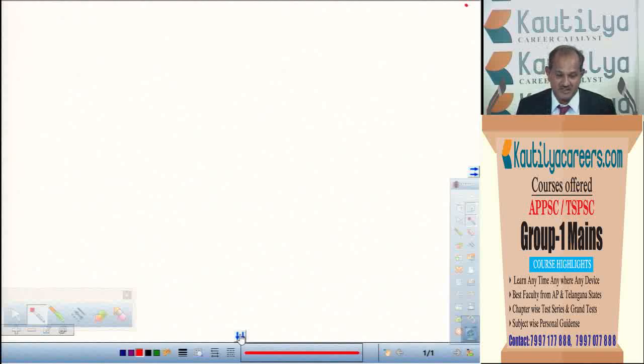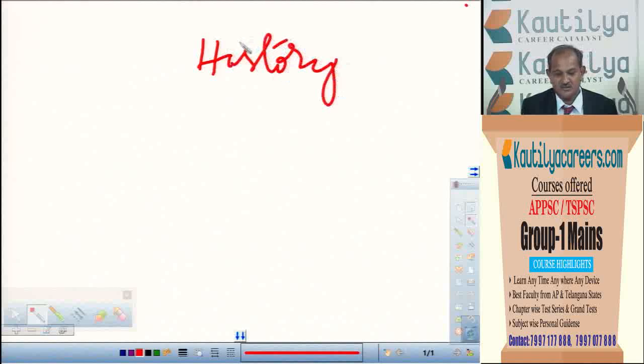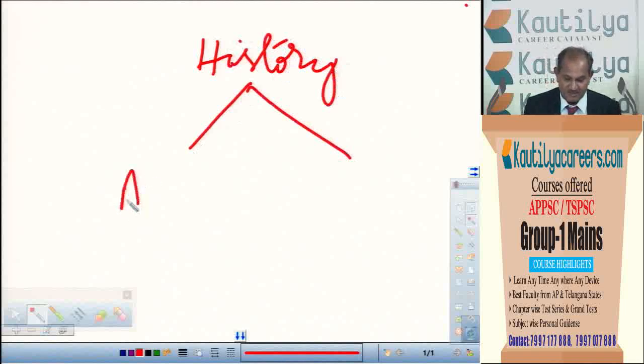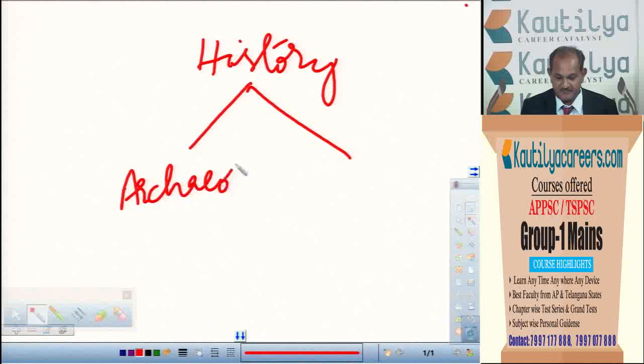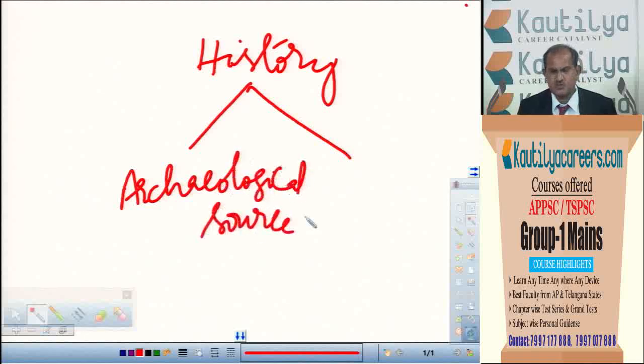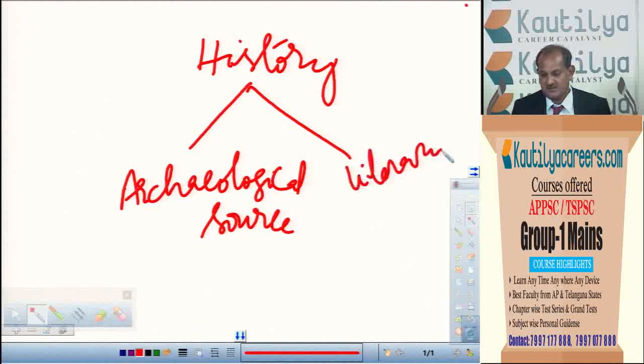In such a way, history can be studied with the help of different sources, which can be classified into two. One is archaeological source, which can also be called unwritten source, because they are not written. They are the tools and things left over by the bygone people. Another is literary sources, or written sources.